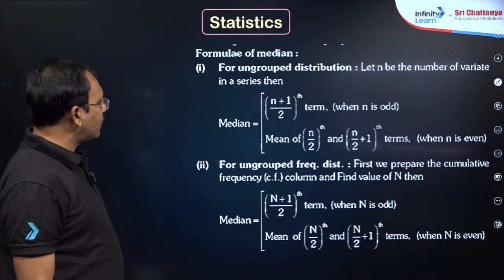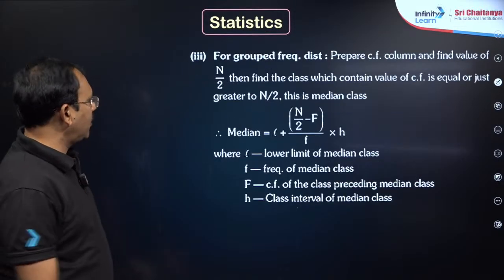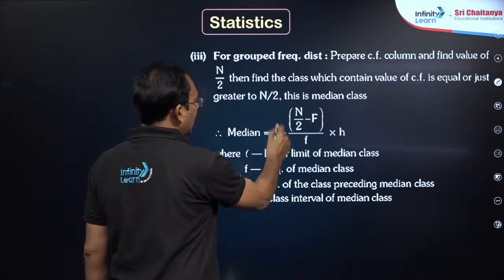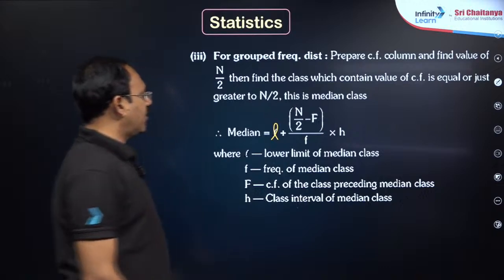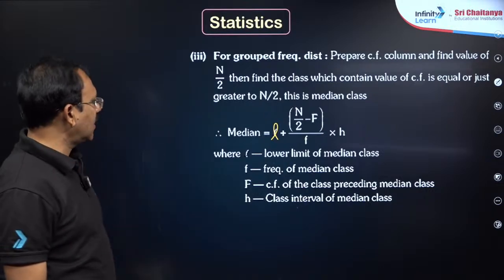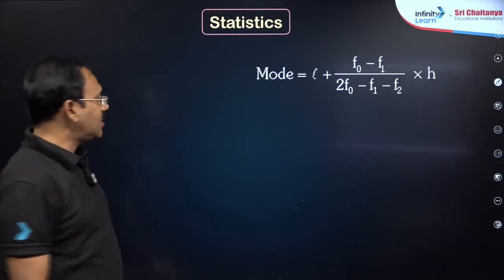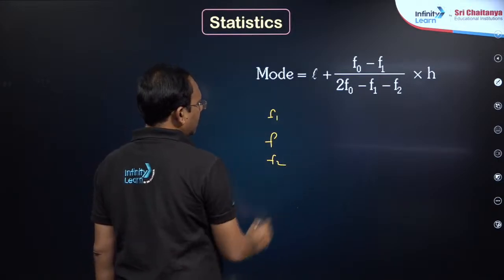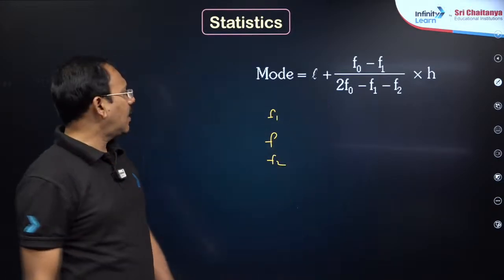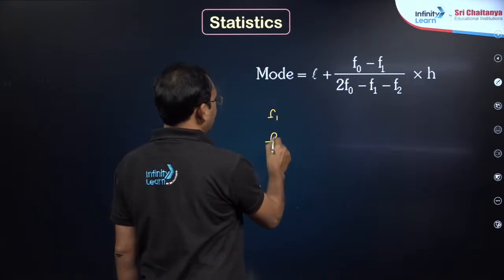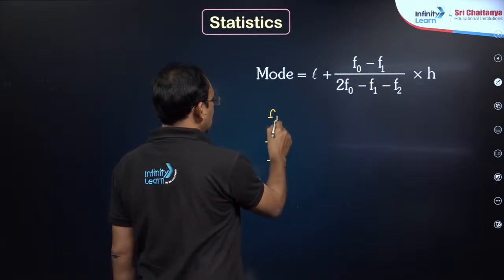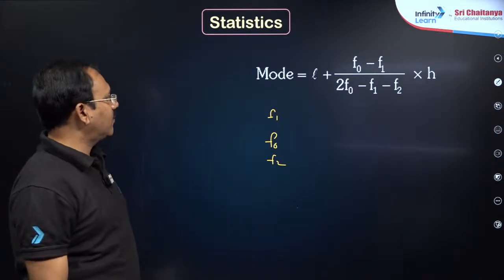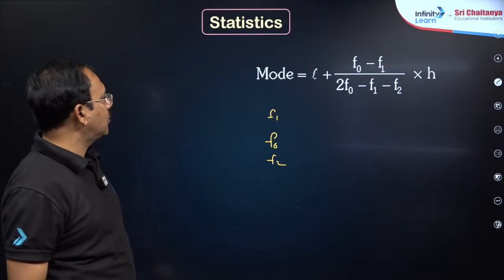If there is grouped data, you have to identify n, f: median = L + (n by 2 − f) by f into h, where h is the class interval. And mode means highest frequency is f0, the one above is frequency f1, the one below is frequency f2: L + (f0 − f1) by (2f0 − f1 − f2) into h.